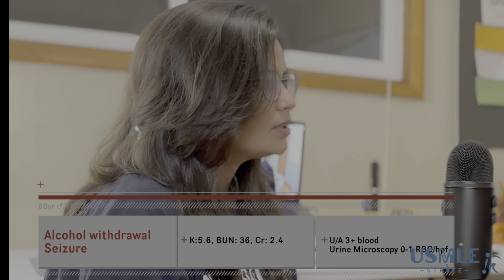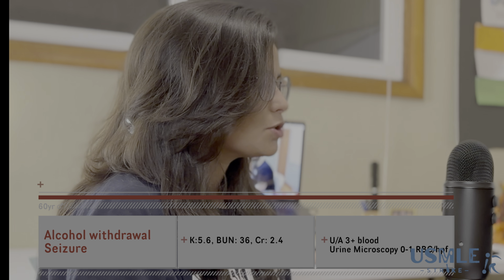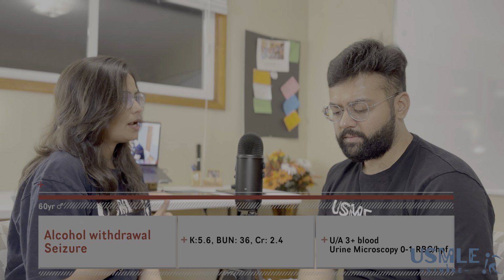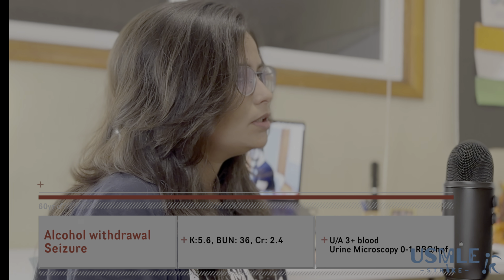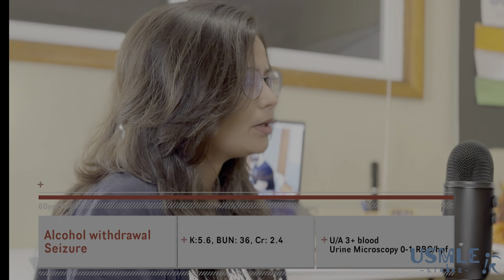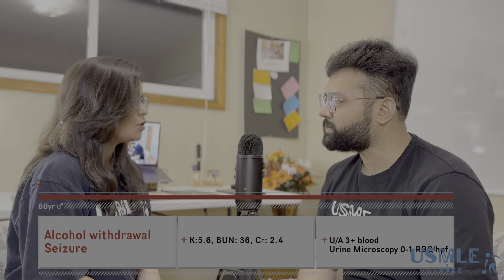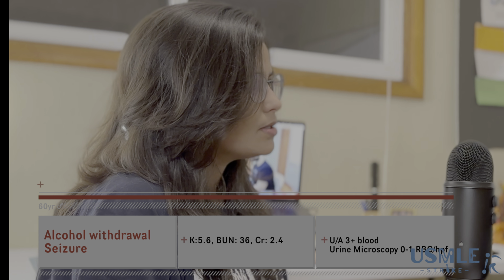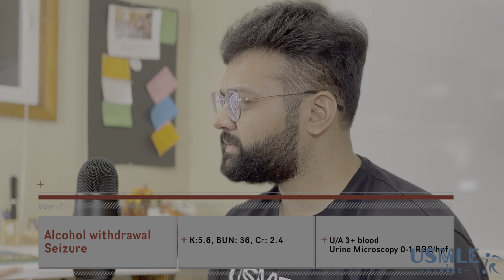So, as you mentioned, this patient has tonic-clonic seizures. Also, his creatinine level is high, right? And potassium is high. The other thing which is very important is the urine analysis. You mentioned that there is positive blood in urine analysis and no RBCs in urine microscopy, right?